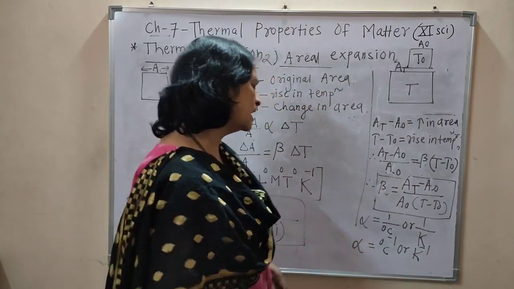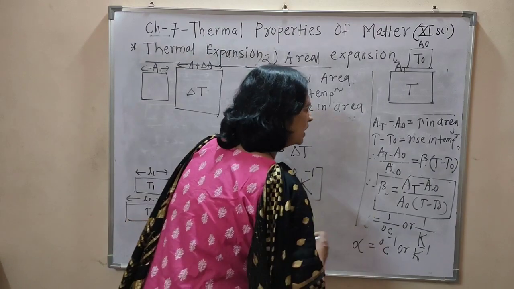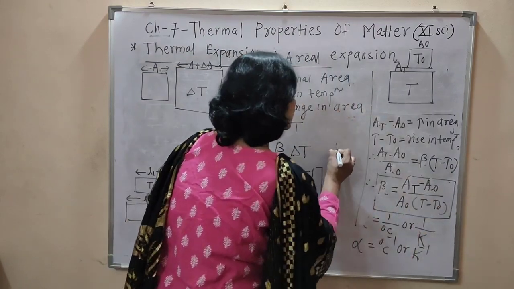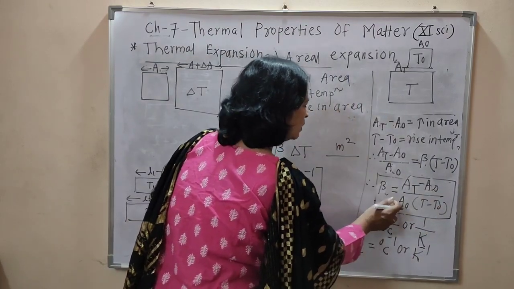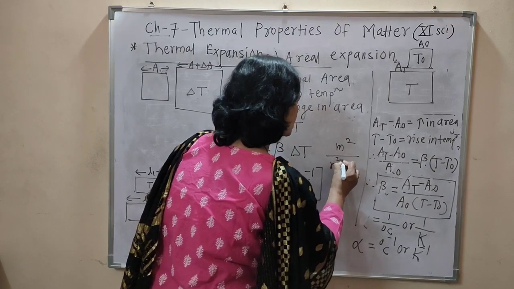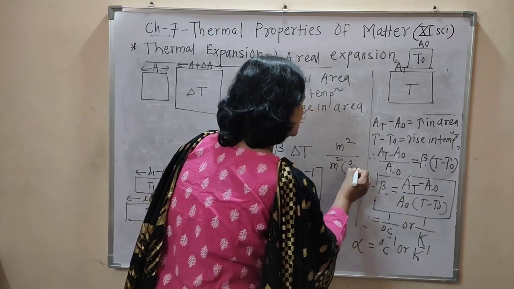Again, AT minus A0 has the unit meter square, then the unit of A0 is meter square, and the unit of temperature is degree Celsius.